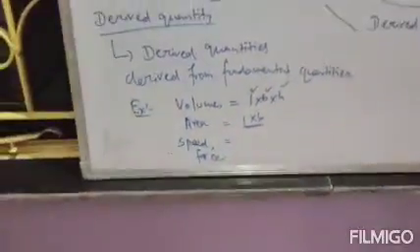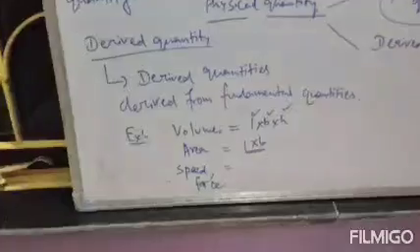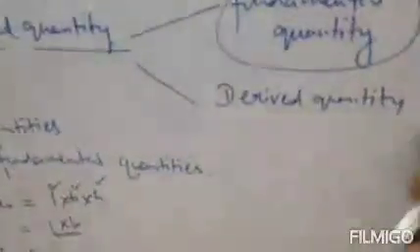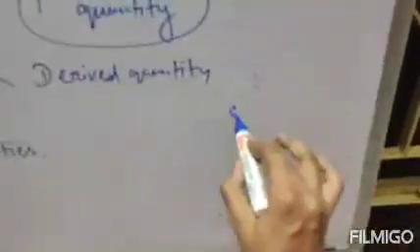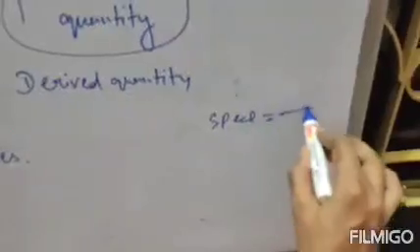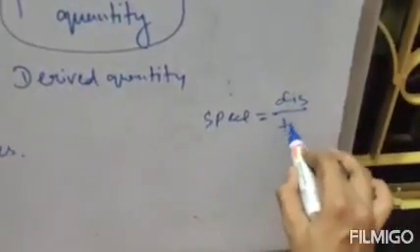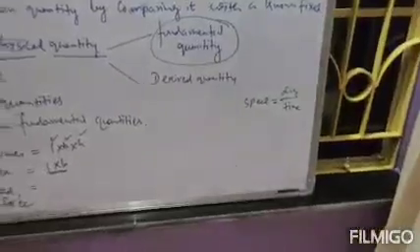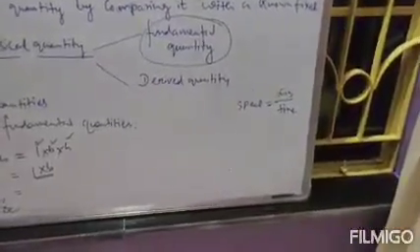Speed is also your fundamental quantity, because we know the formula is speed equals distance divided by time. This is the formula of speed. Speed equals distance divided by time.